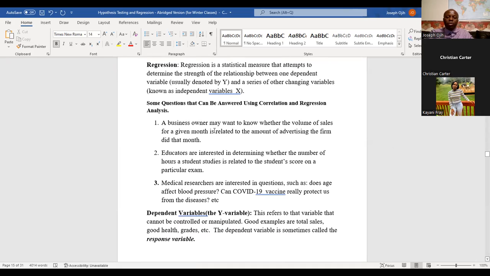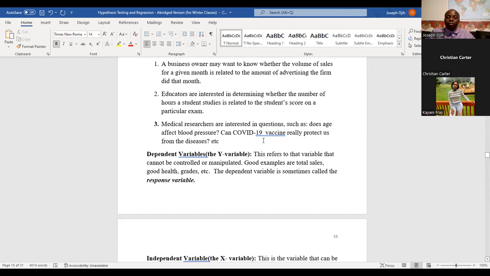A business owner may want to know whether the sales the company is getting are related to the amount of advertising the firm did that month. Does advertising push sales up or not? Teachers may be interested in finding out if the number of hours a student studied is linked to the score the student will have in a test or exam.